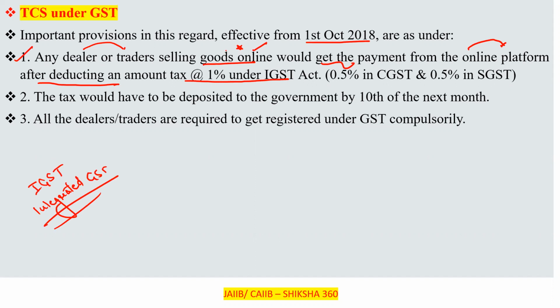How will they get the payment? After deducting tax at the rate of 1% under IGST, that is integrated GST, which is 0.5% in CGST and 0.5% in SGST.